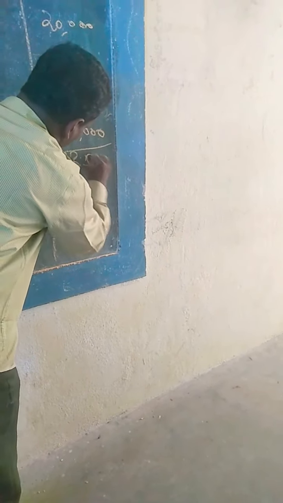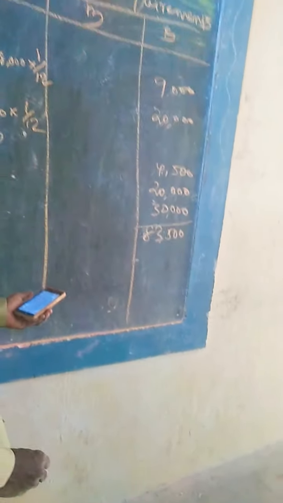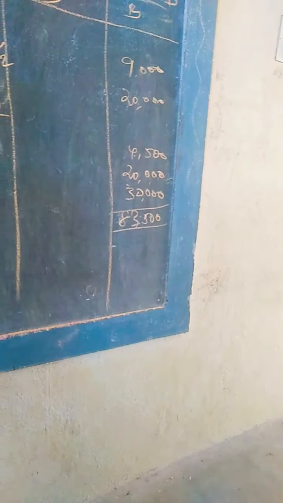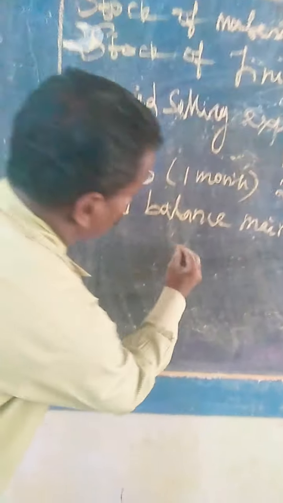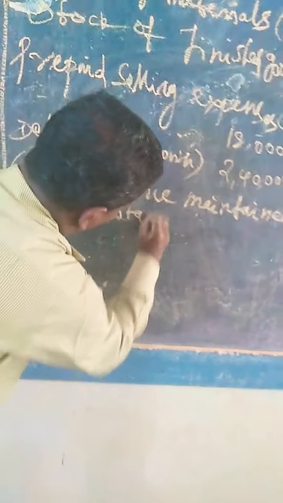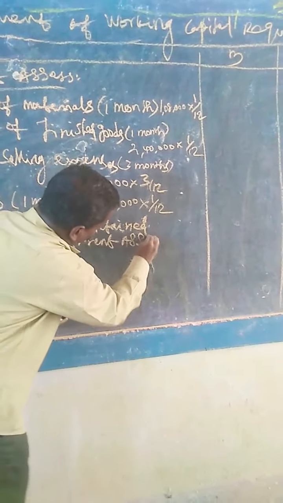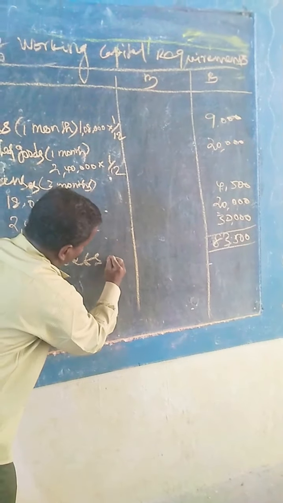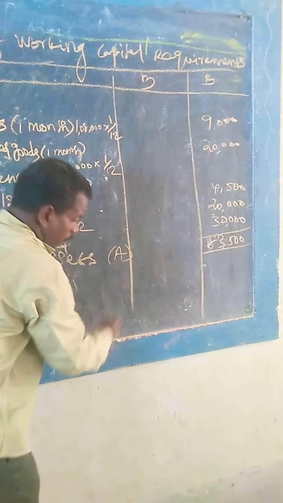And 3,500. It's the total current assets, that is called A. Less current liabilities.